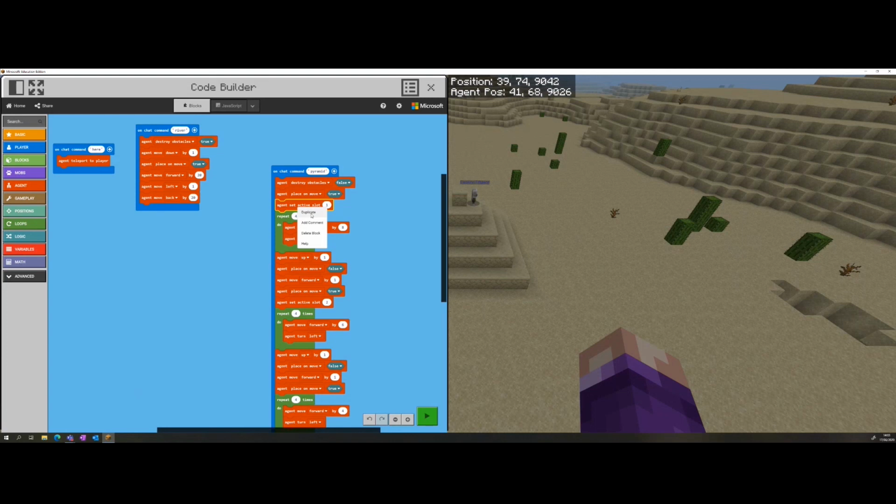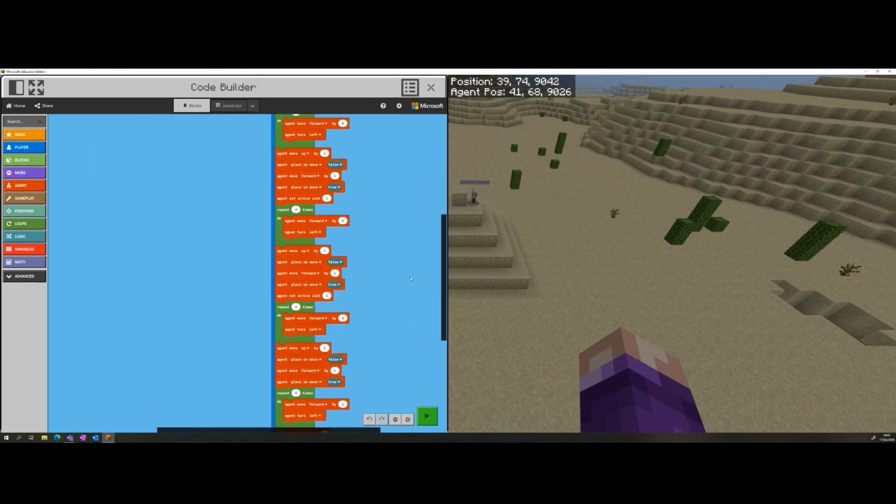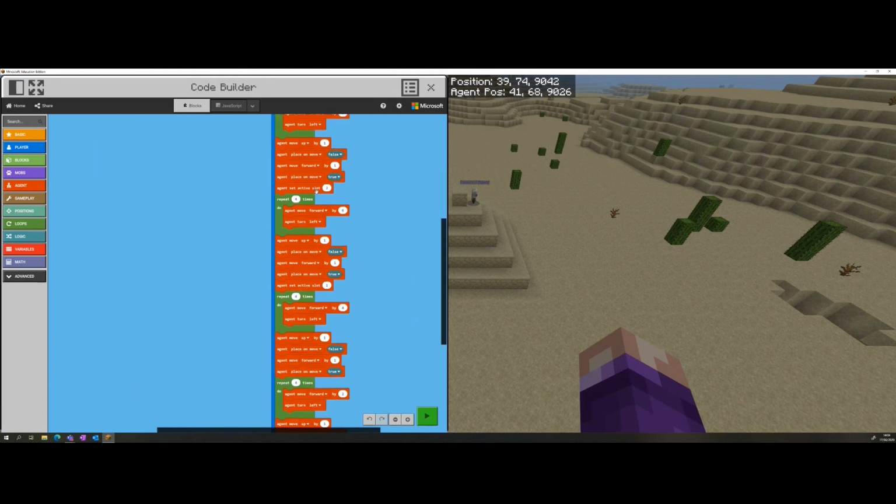So I'm going to duplicate that one, and I'm going to bring it down in front of this loop. Okay, and then one more. I'm going to set the active slot to 2. Okay, and then our very top block.